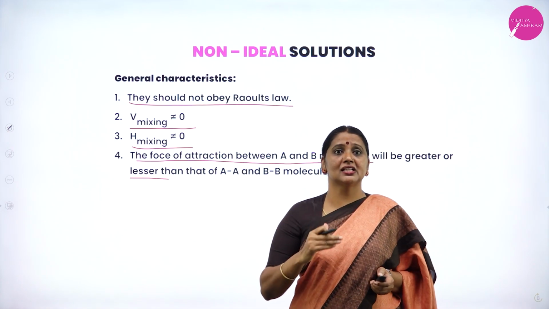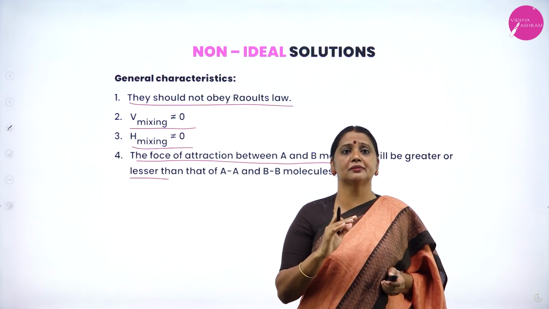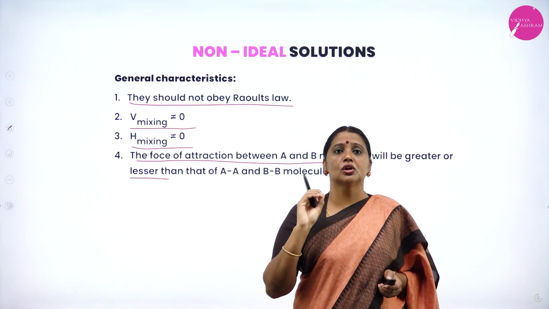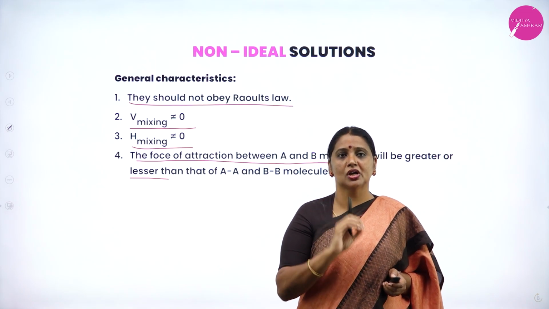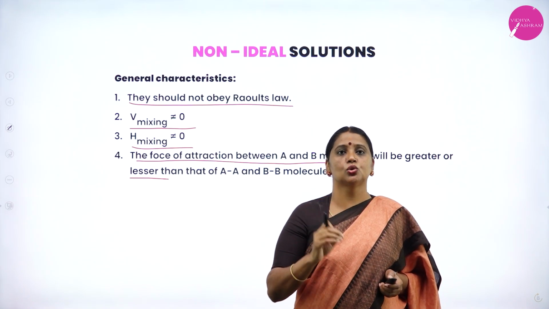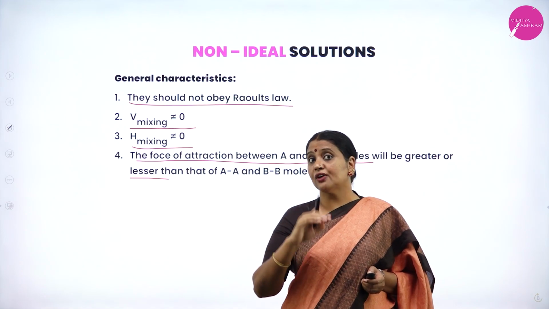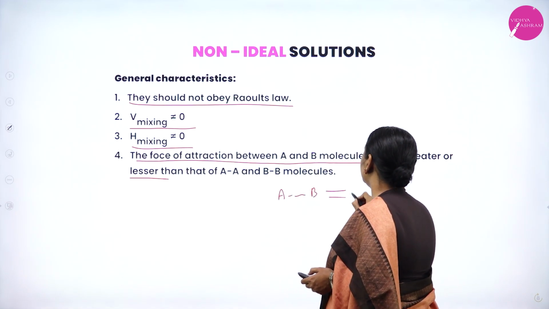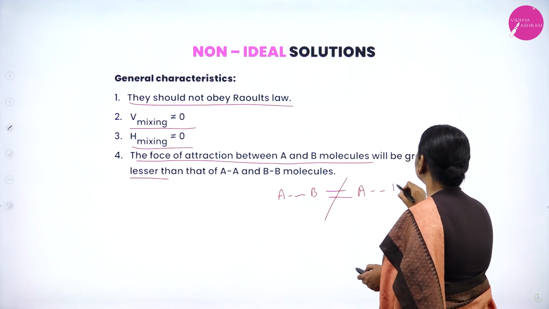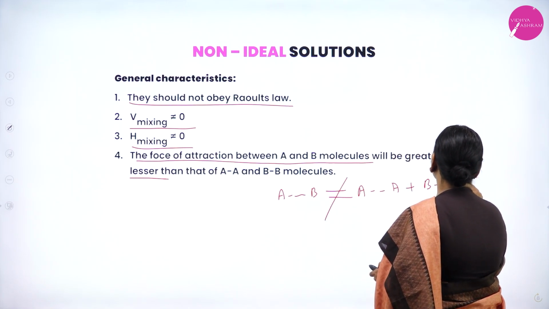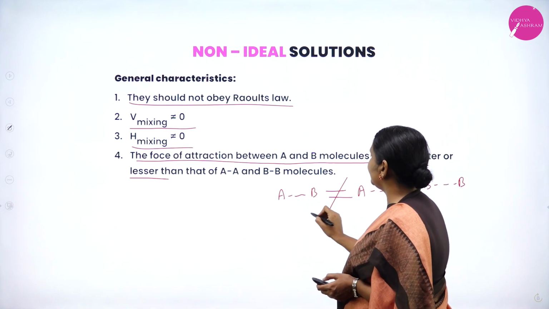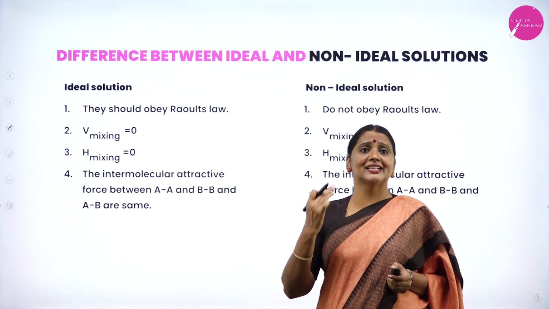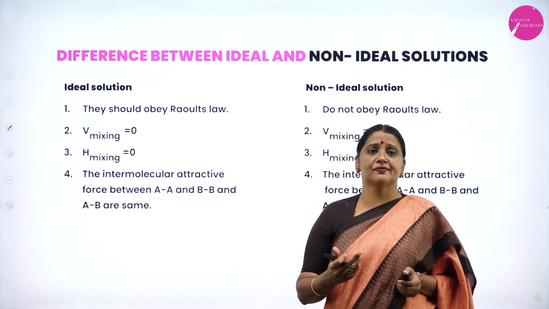In an ideal solution, the force of attraction between A dot dot B, the solute-solvent mixture, is equal to the force of attraction in the solvent, A dot dot A, and the solute, B dot dot B. But in a non-ideal solution, the force of attraction between A dot dot B is not equal to that in the solvent and solute. Either it is greater than or less than. Based on that, non-ideal solutions are further classified into two types.